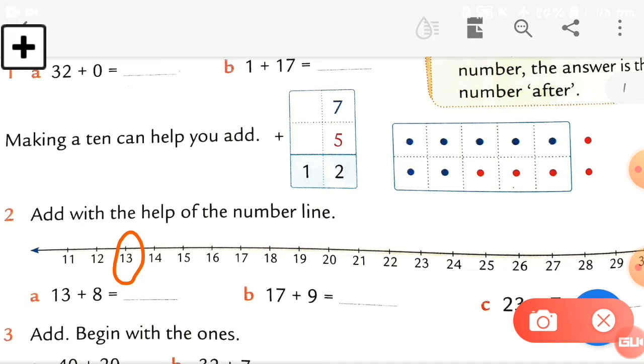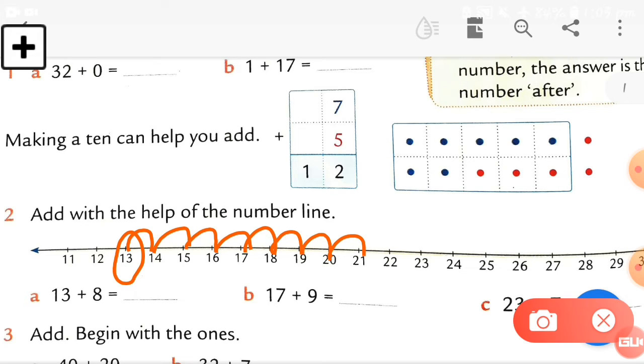See, this is the number 13 and we are going forward 8 steps. So how do we do it? Let's see. Here is the number 13 and we have to go 8 steps more. Here is 1 step, 2 step, 3 step, 4 step, 5, 6, 7, 8.